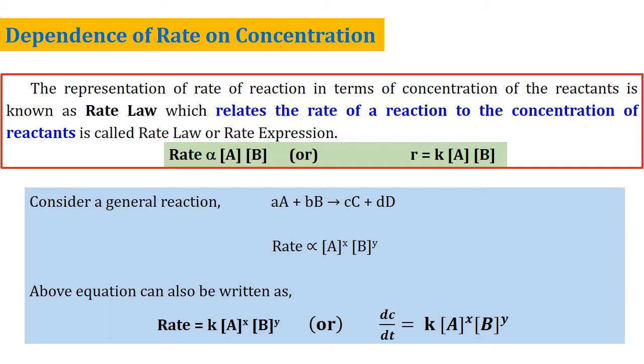This equation can be equated to our differential equation. Earlier we have learned that rate can be expressed in terms of either reactant or concentration of the products, that is d by dt of concentration of the reactants. So here we have got another mathematical expression. So these two expressions can be equated, that is d by dt of concentration of the reactants is equal to K into concentration of A power x into concentration of B power y.